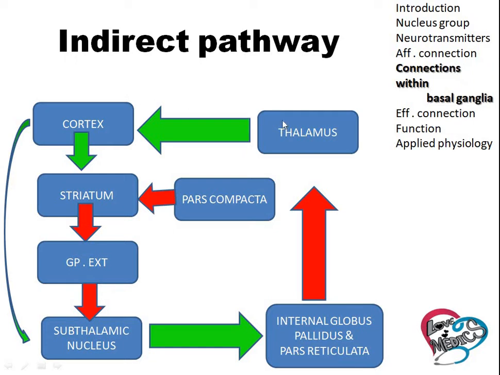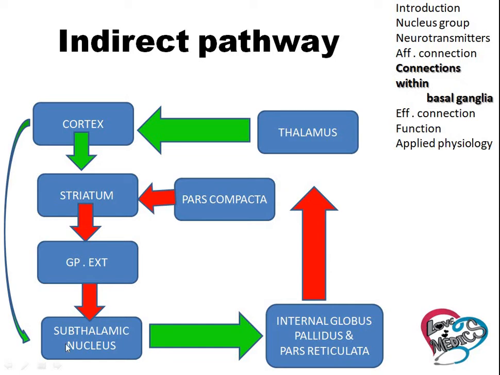Now, imagine like this, we should move the hand. First, the thalamus sends the signal to the cortex. When the cortex gets stimulated, it sends the signal to the striatum. If the striatum gets stimulated, it sends the inhibitory projection to the globus pallidus externa by GABA. So, globus pallidus externa sends the minimal amount of stimulation to the subthalamic nucleus. So, the subthalamic nucleus is stimulated by cortex.